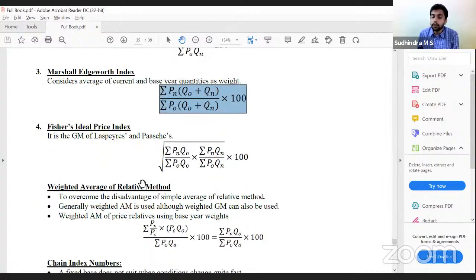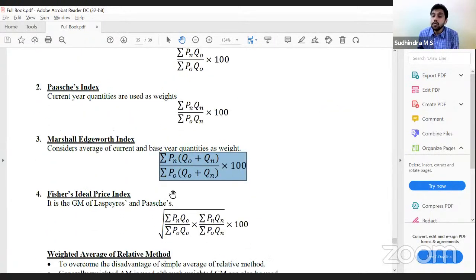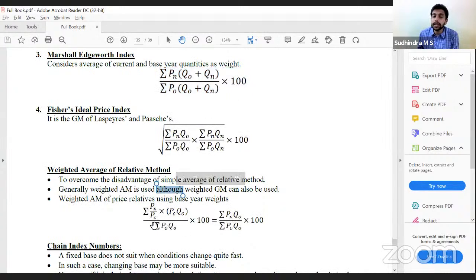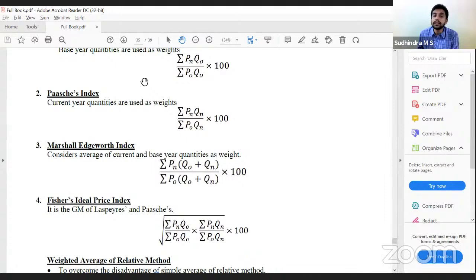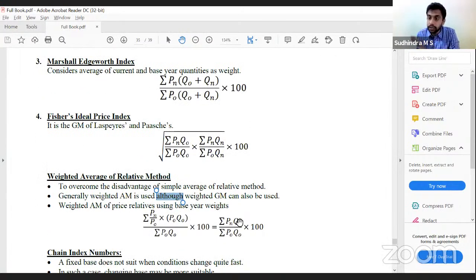So these are the 4 formulas under weighted aggregate. Now, weighted average of relatives, simple: summation Pn by P0 into P0 Q0 is the weightage that we have to give, divided by summation P0 Q0 into 100. When we simplify the formula, we get the same as Laspeyres: summation Pn Q0 divided by summation P0 Q0 into 100. Clear with this? Yes, sir.